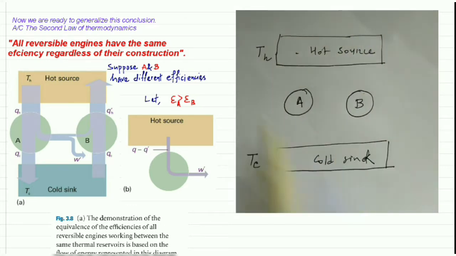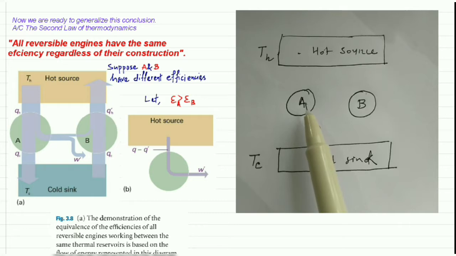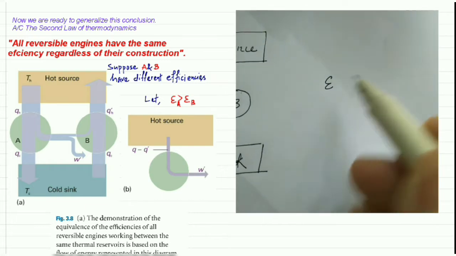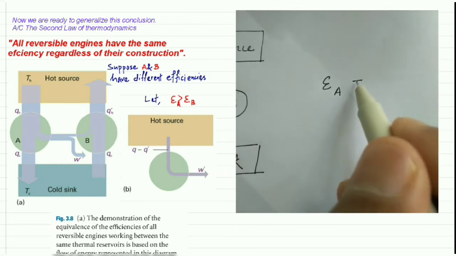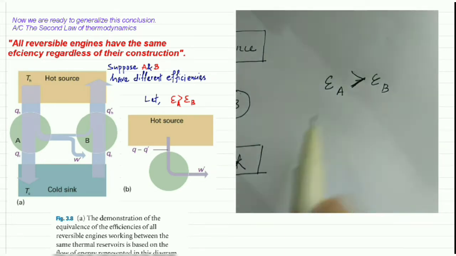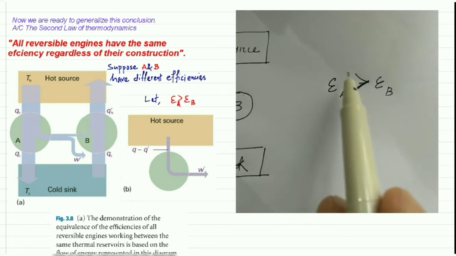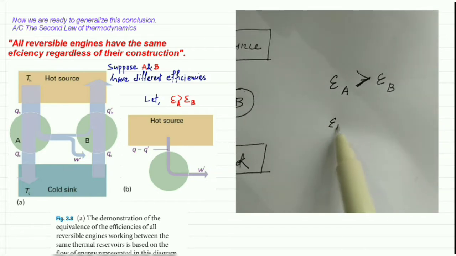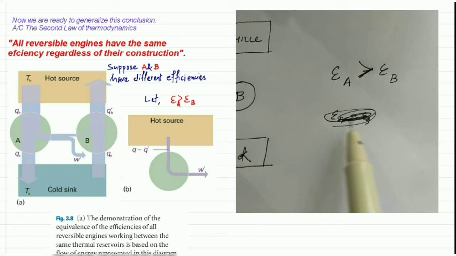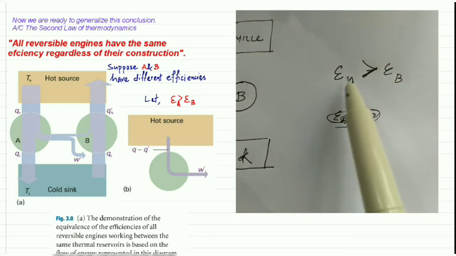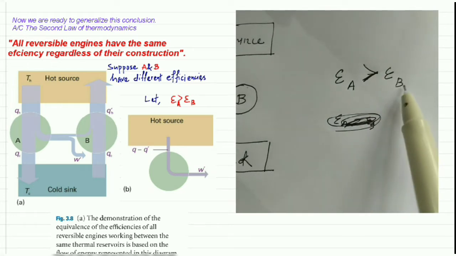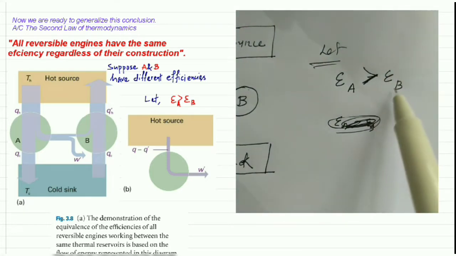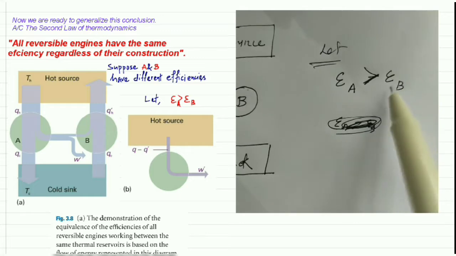For this, we can indirectly prove the concept, by supposing that epsilon A is equal to epsilon B. If we can prove that epsilon A is not higher than epsilon B, then indirectly we can say epsilon A is equal to epsilon B. So to prove that, we first have to prove that epsilon A is not higher than epsilon B. For that, let's suppose epsilon A is higher than epsilon B. That means the efficiency of A is greater than that of B.